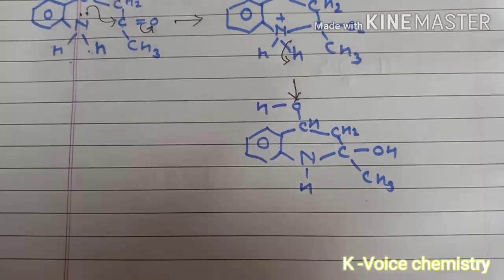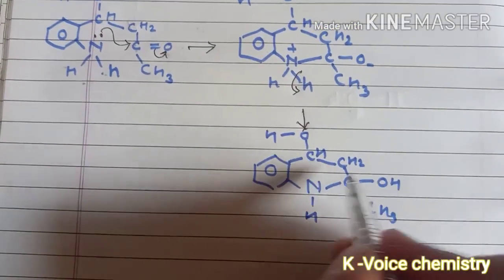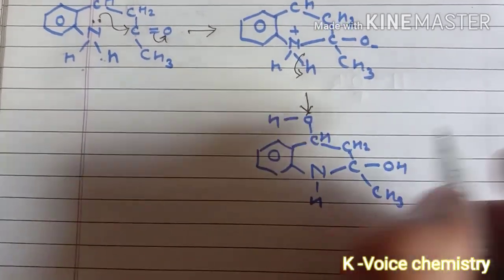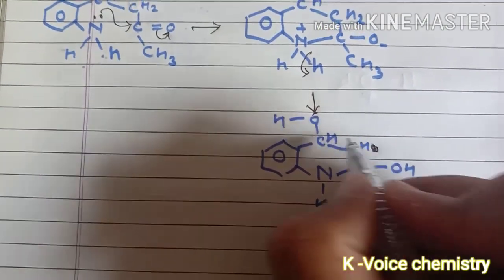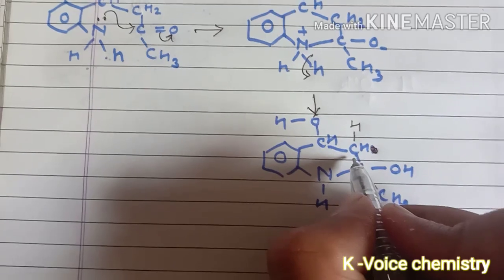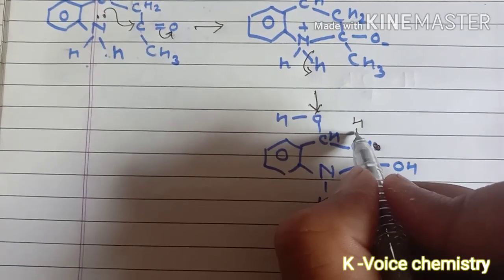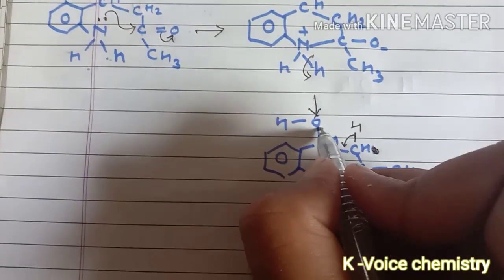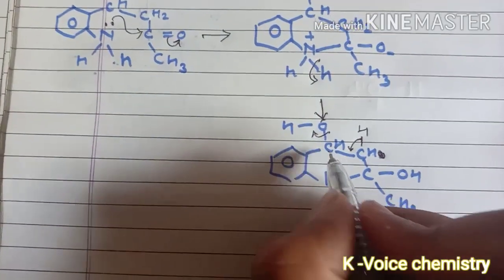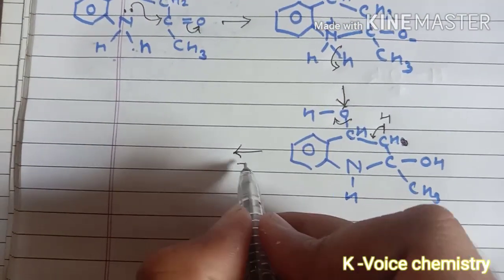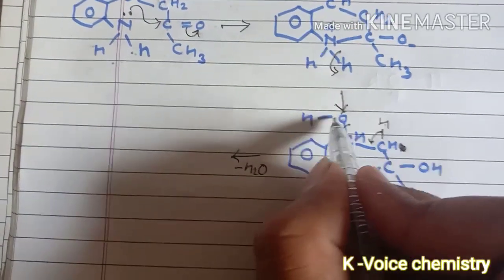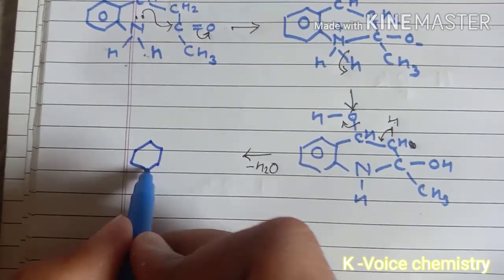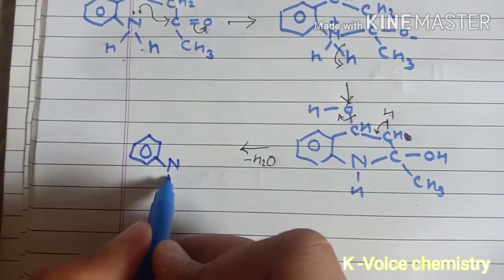Now what will happen, there will be elimination of a water molecule. See how: this carbon contains two hydrogen atoms, one here and one here, so one of its hydrogen atoms will shift its bond here, and this OH will be free because this carbon is not allowed to make five bonds, and there will be elimination of the water molecule, H from here and OH from here. And we will have a structure something like this. Please check the structure guys after the elimination of the water molecule.